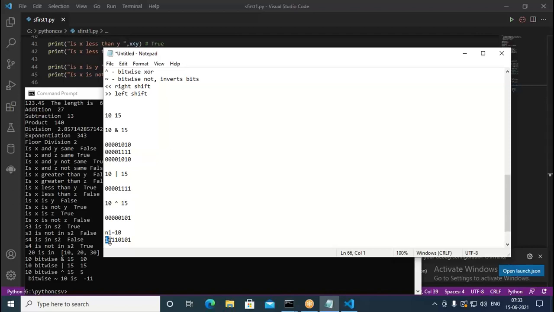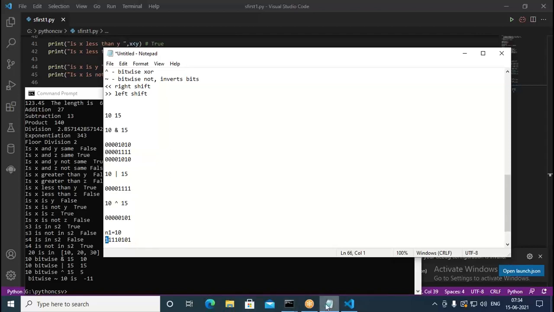Unlike C language, in C you have positive numbers and negative numbers. Unsigned you have, signed you have. But in Python, there is nothing like unsigned and signed. Everything is going to be signed. That means they can take negative and positive numbers. Okay. So therefore, it's giving you -11 here. Whenever you invert 10, you are getting it as actually -11. So this way bitwise can be working.